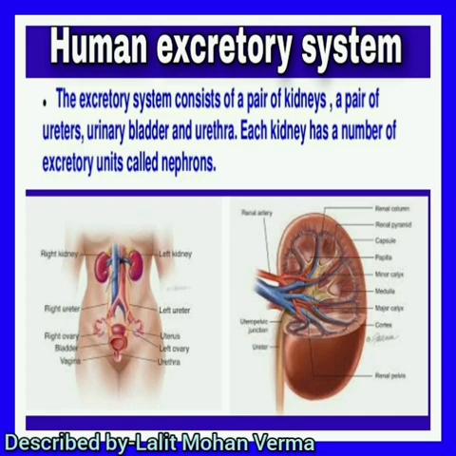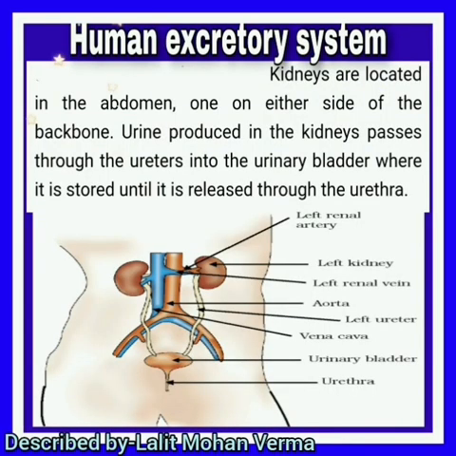Each kidney has a number of excretory units called nephrons. So the basic structural and functional unit is the nephron. These kidneys are located in the abdomen, one on either side of the backbone. Backbone means vertebrae. And the urine produced in the kidney passes through the ureters into the urinary bladder, where it is stored until it is released through the urethra.